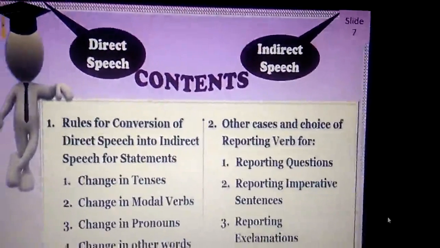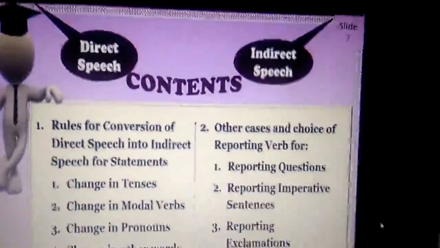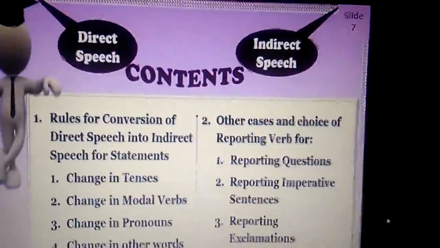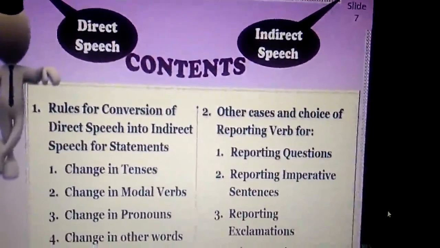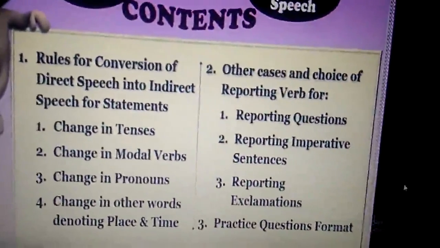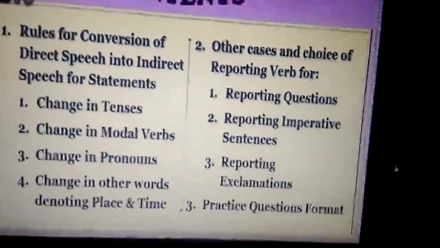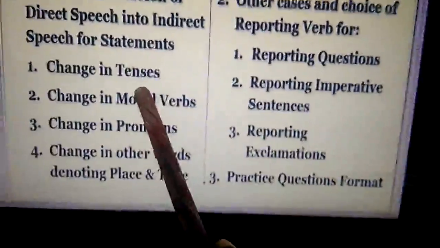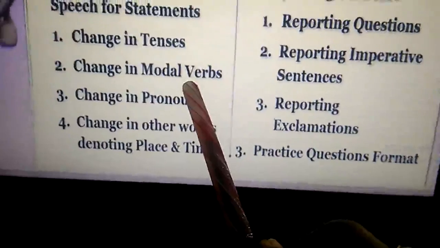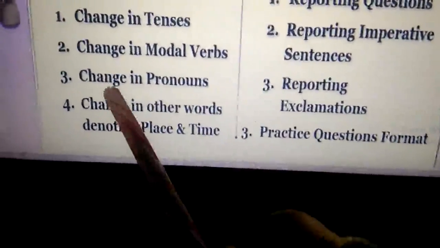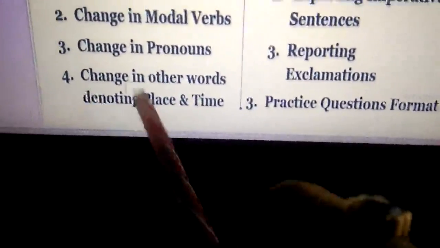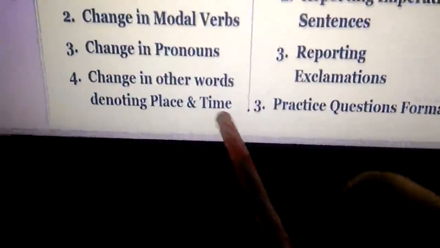Now, we'll go into the main content, that means how to convert a direct speech into indirect speech. We have a few rules which we have to follow to convert a direct speech sentence into an indirect speech. First, when we take the rules of conversion, there would be a change in tenses, and there would be a change in modal verbs, whatever we have used in the sentence, and there would be a change in pronouns according to the person in the context. There would be a change in other words denoting place and time.